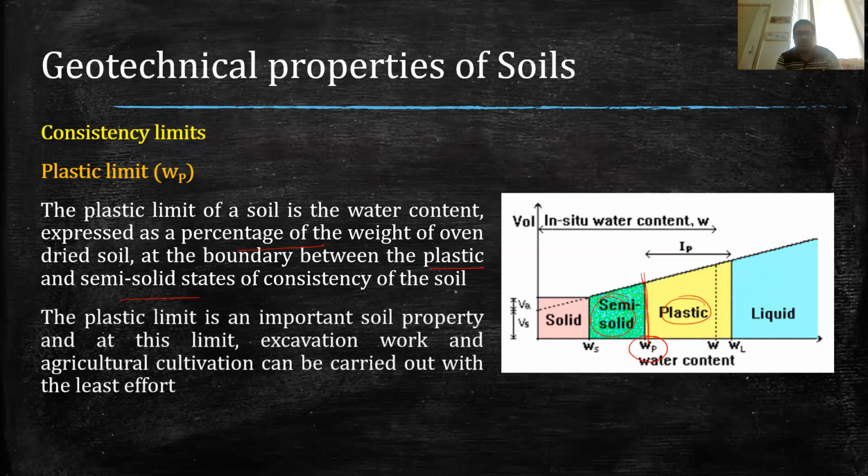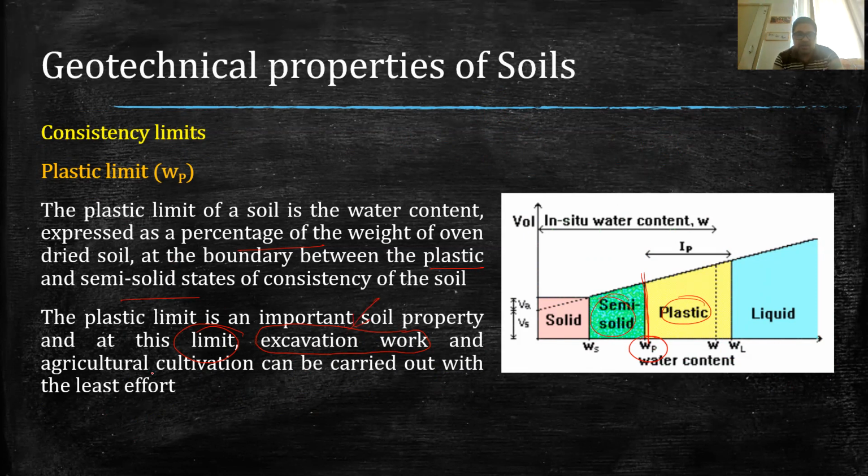Now, this plastic limit is a very important soil property, and at this limit, there are various works that we generally do in the soil. For example, the excavation work. Now, for excavating a soil, if it is in the plastic stage, then excavation will be very easy.